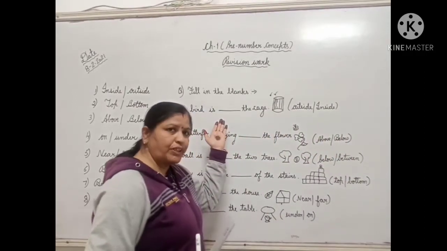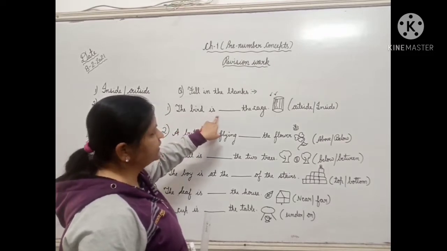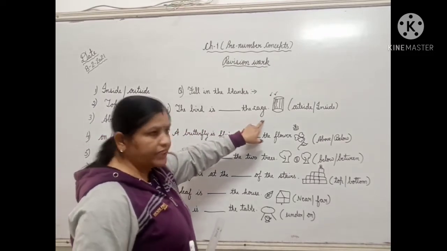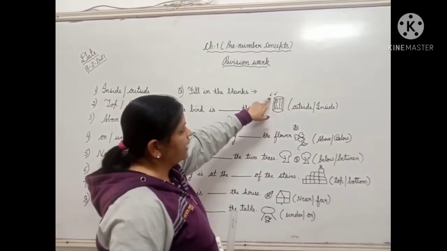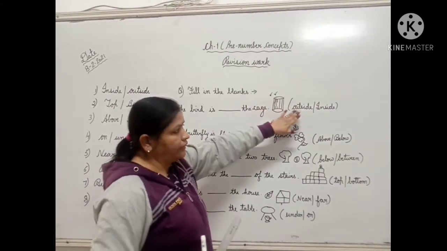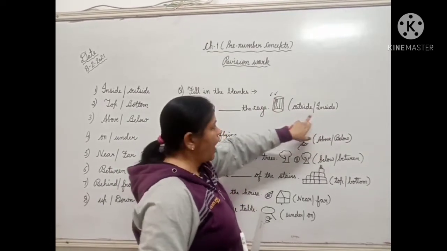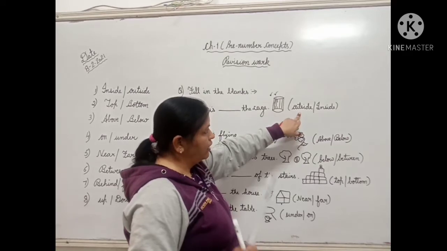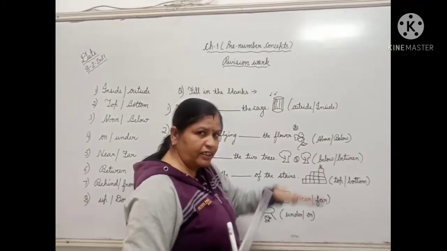So, let's start with the first one. The bird is dash the cage. As you see, there is a picture of a cage and there is a picture of birds. The options are outside and inside. Outside means outside the cage and inside means in the cage.